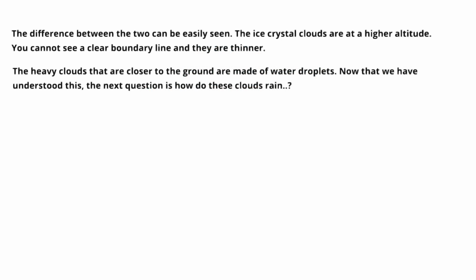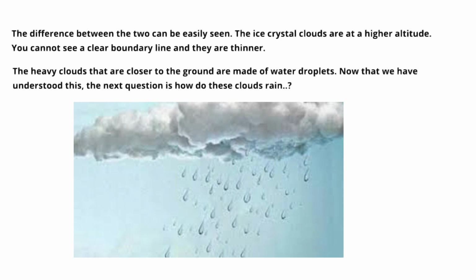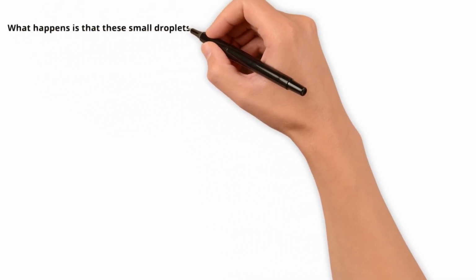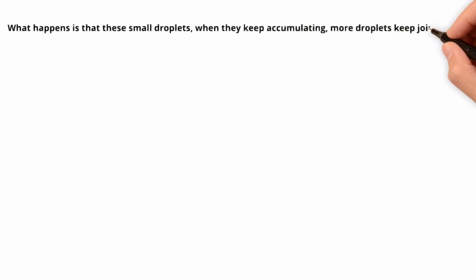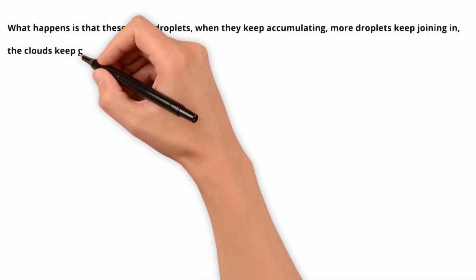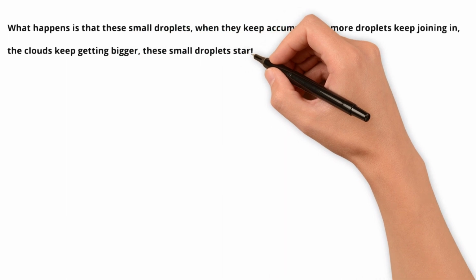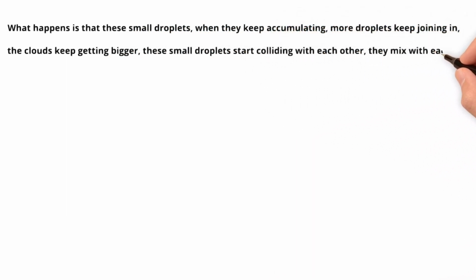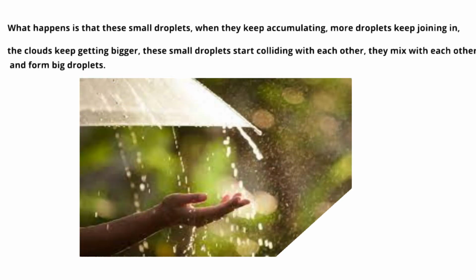Now that we have understood this, the next question is, how do these clouds rain? What happens is that these small droplets, when they keep accumulating, more droplets keep joining in, the clouds keep getting bigger. These small droplets start colliding with each other, they mix with each other and form big droplets.